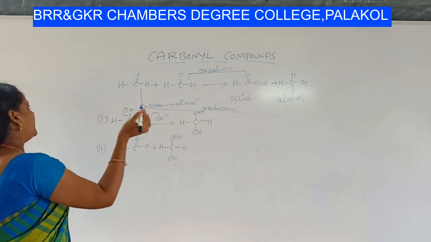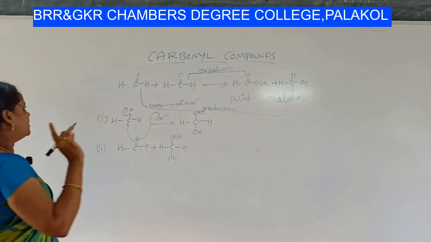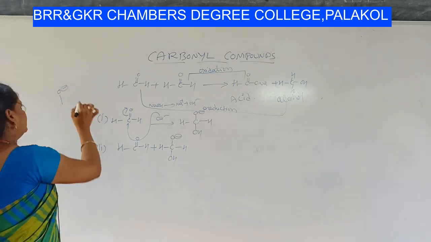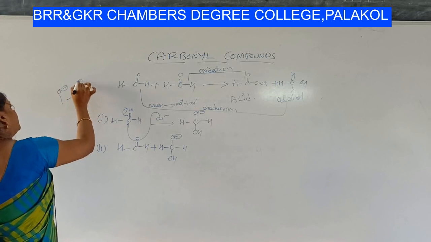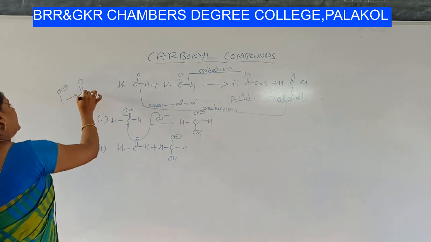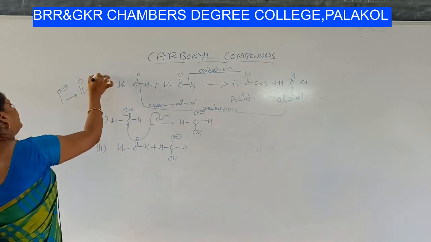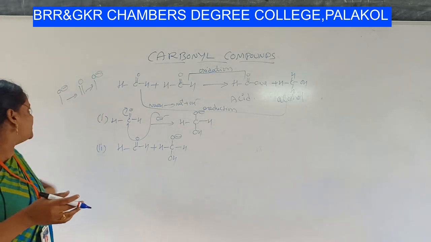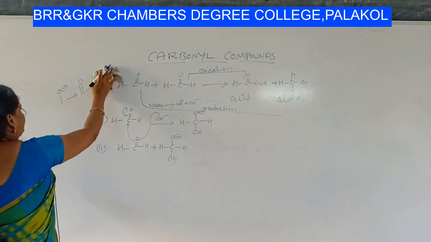Always in organic mechanisms, you have to observe one thing. Single bond O minus will get converted into double bond O, and again a double bond O will get converted into single bond O minus. You mainly observe these types of mechanisms here.